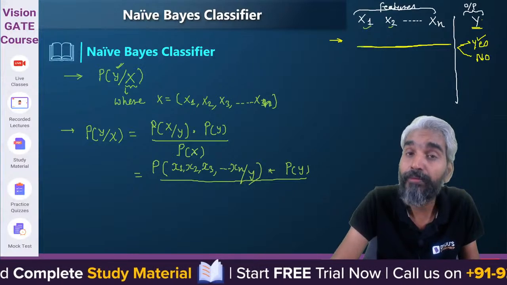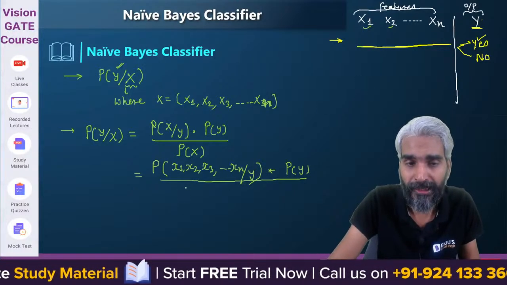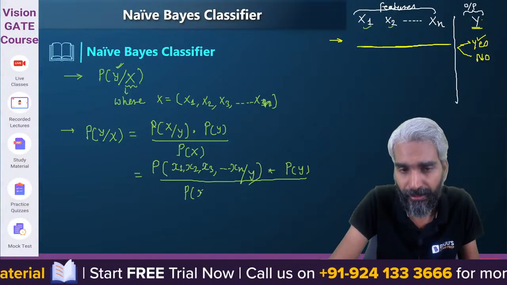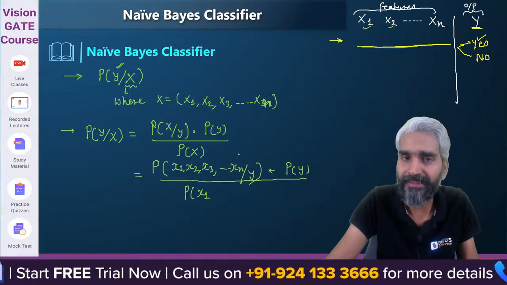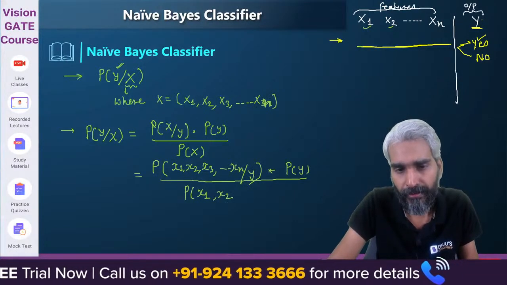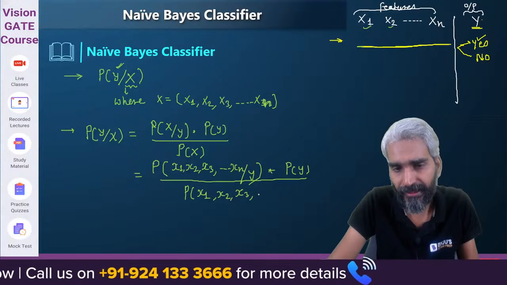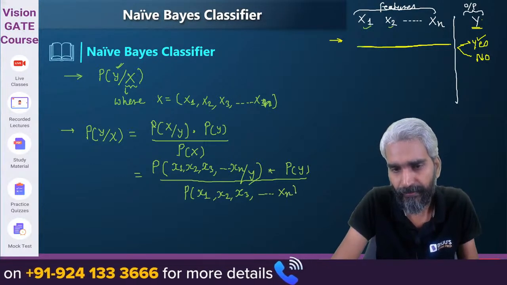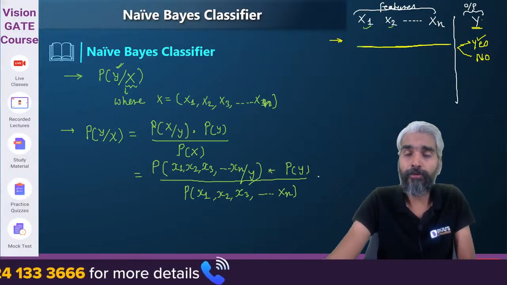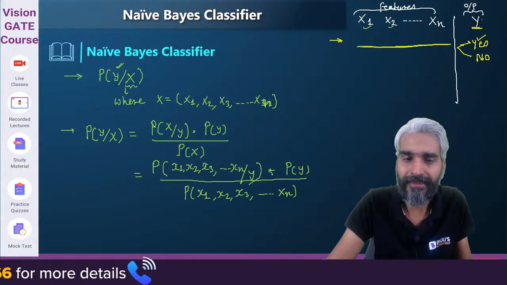Now what is the probability of x? It means what is the probability that x1 will occur? x means all of this, so the probability of x1, x2, x3 up to xn. Getting the idea? So what will be this probability? Please try to understand.